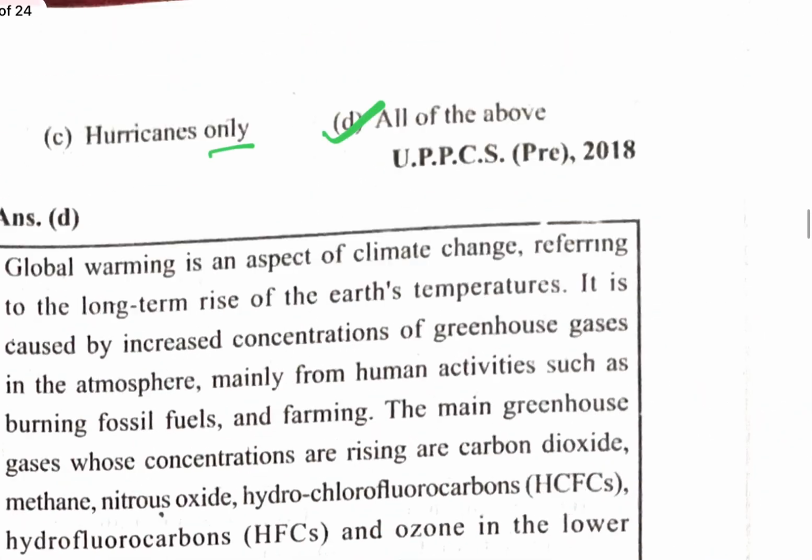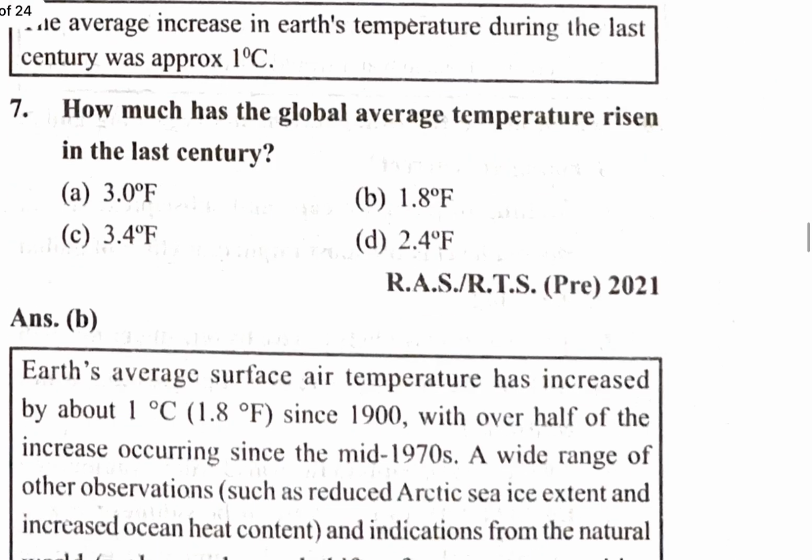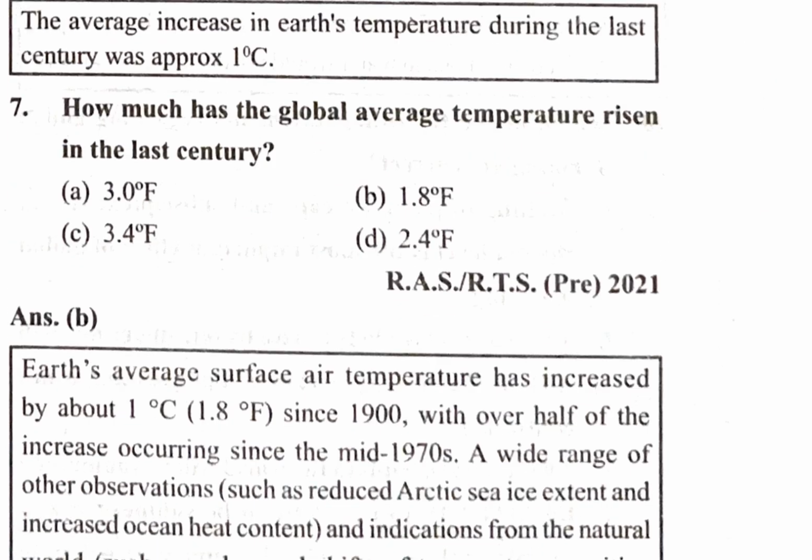All of the above. Next one is, which of the following represents the average increase in Earth's temperature during the last century? 0.9 degrees Celsius. This is a point of remembering. How much has the global average temperature risen in the last century? 1.8 degrees Fahrenheit, that is 1 degree Celsius.